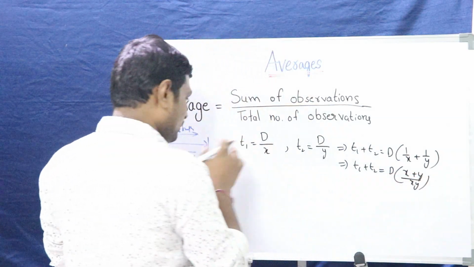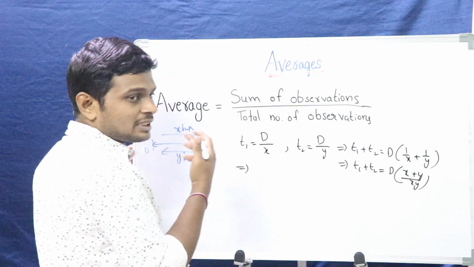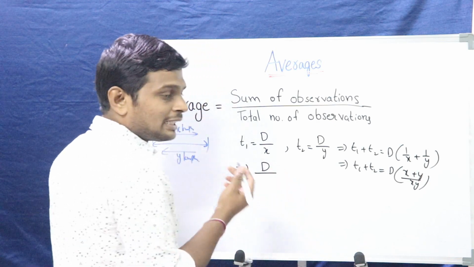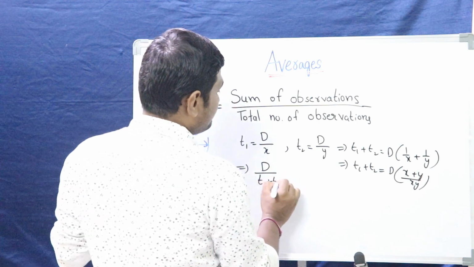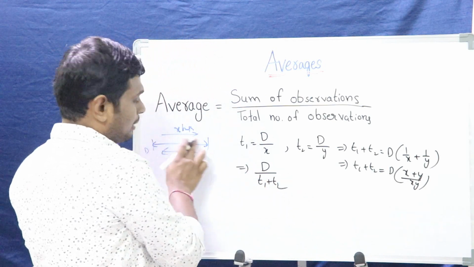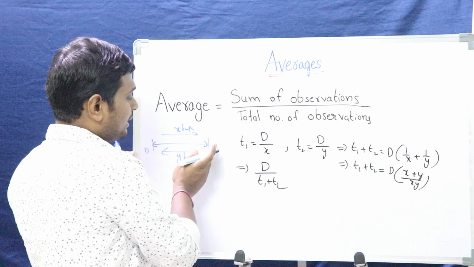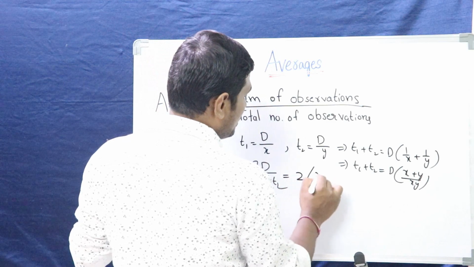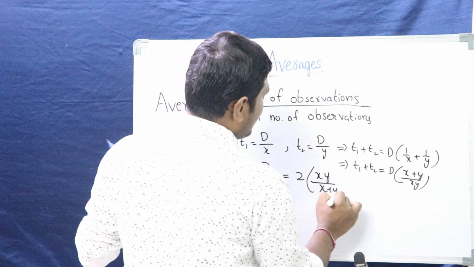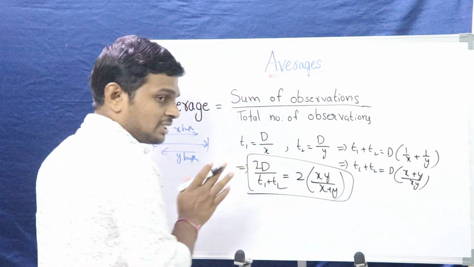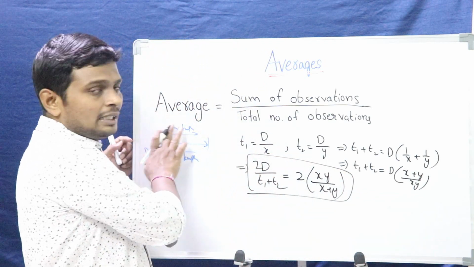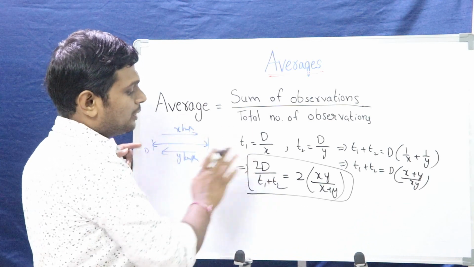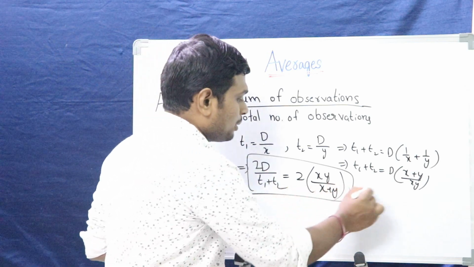Right? What we were asked to solve is the average velocity. Average velocity, how can we find out? Total distance travelled by the time taken. What is the total distance? The total distance is d from this to this place and d again from the right hand side to the left hand side. So 2d divided by t1 plus t2. How much will we get? 2 into xy divided by x plus y. Right? We may be asked questions from this concept also. We will be given that in one direction the speed is x, in the other direction the speed is y, and we will be asked to find out the average velocity. This is the concept to find out the average velocity.